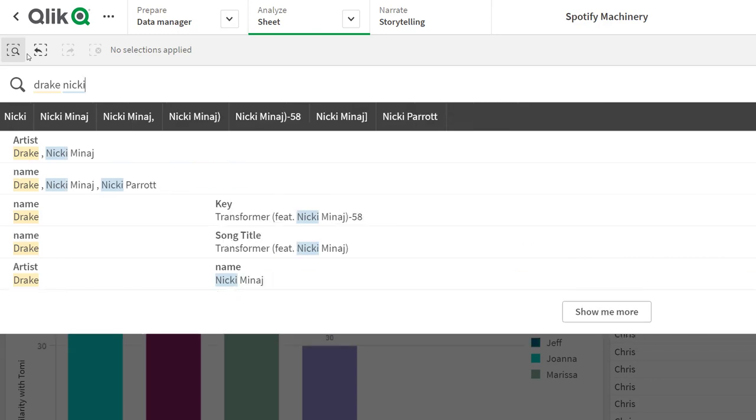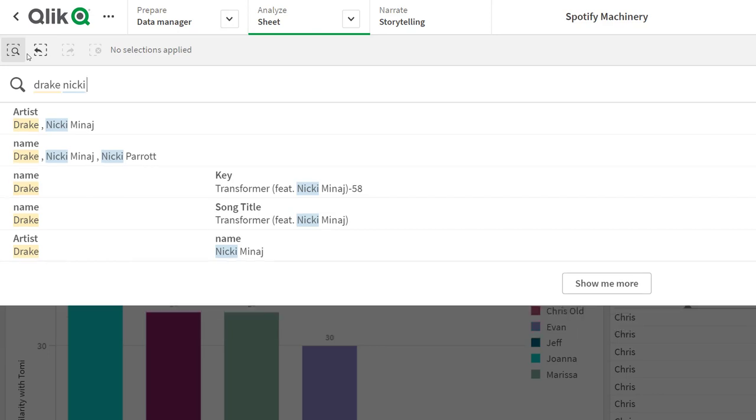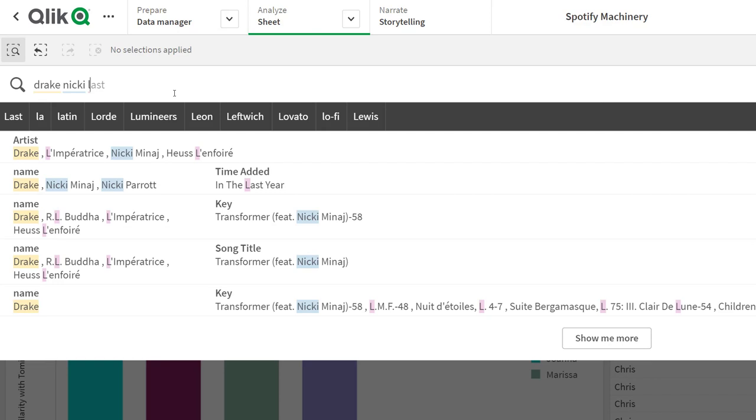For every word typed, and I could keep going. So I'm going to type in Nicki Minaj, and I can see they both sang the song. Drake has a song named Transformer that Nicki Minaj was featured in. I didn't even know that song. And we could keep adding other values to this entire list. And this could keep going on and on and on. For example, I can see there's a song by Drake and Nicki Minaj that was added sometime last year, and so forth. This is, again, super powerful.